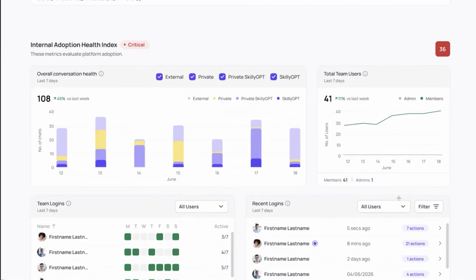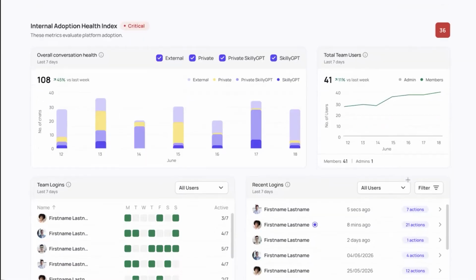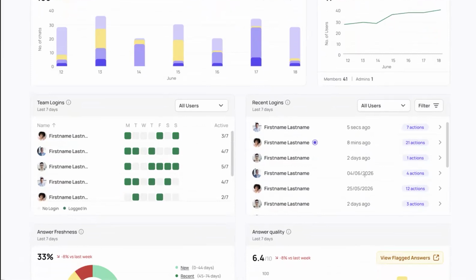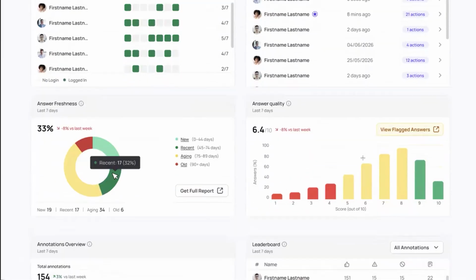We're going to make sure that we're tracking the total number of people on your platform, as well as the logins of individual users, as well as the recency of users. So this is going to give us an opportunity to understand not only how frequently people are logging in, but when was the last time they logged in, easily now accessible to an admin.